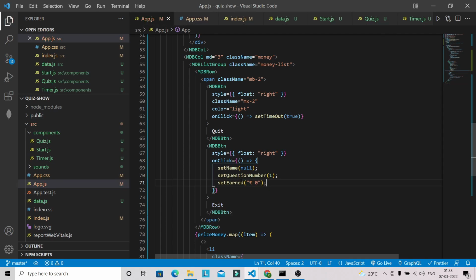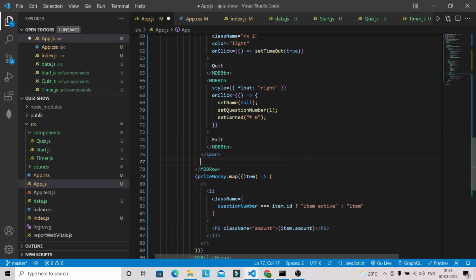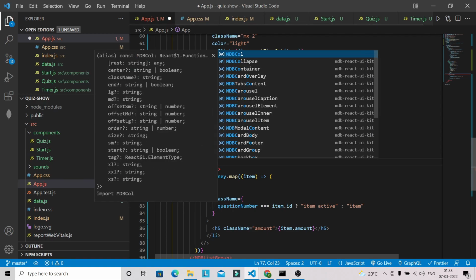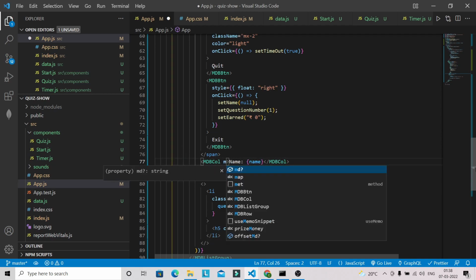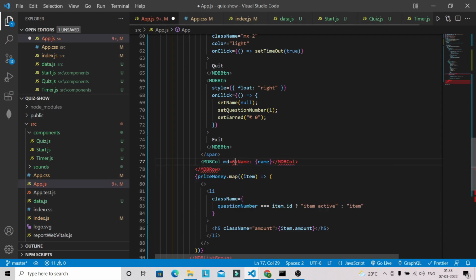So let's save this one, and below this button and below this span tag, what I have to do, I'm going to use here MDBColumn, and I'm going to use name. I'm going to show the name of that person, and I'm going to use here md6.